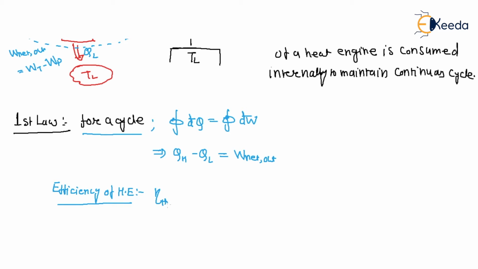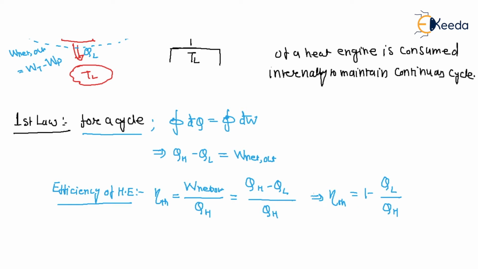This is called thermal efficiency, net output by heat supply. What is the heat supply? QH. So net heat output is QH minus QL divided by QH. So the thermal efficiency of a heat engine is 1 minus QL by QH, right?